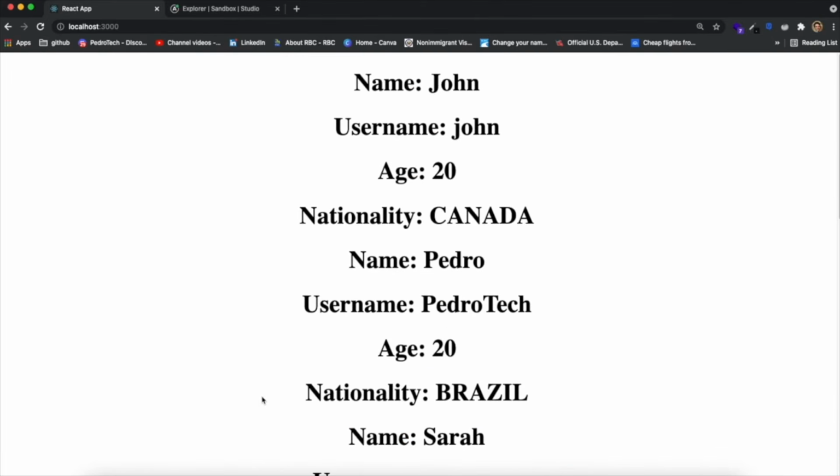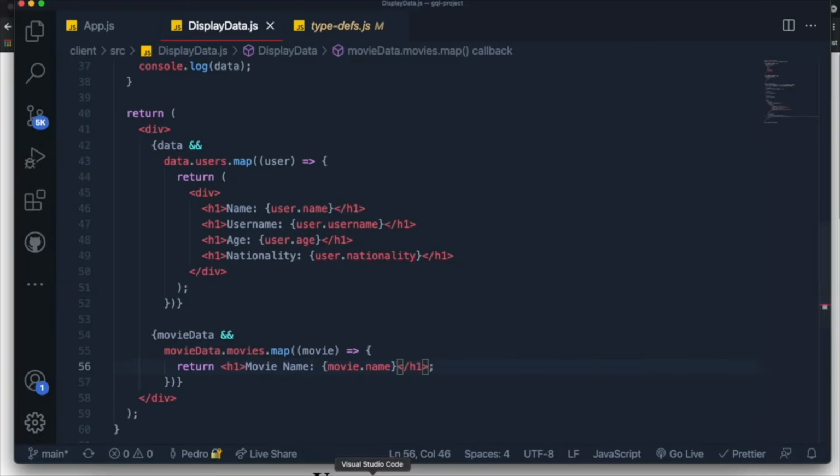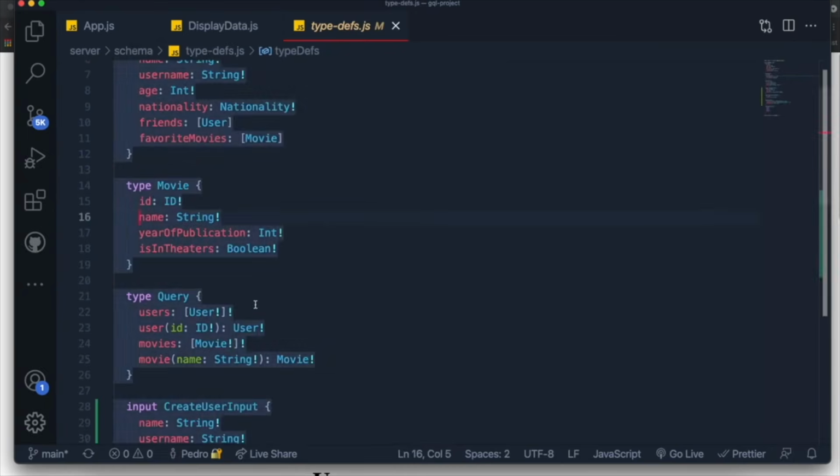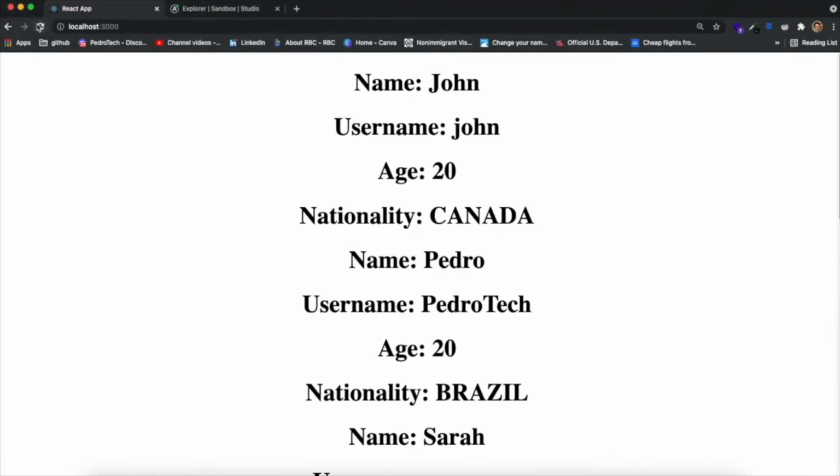Now we've done a lot of stuff. We've actually worked with just querying a list of stuff that we have in our API. How do we actually just query stuff individually? So we have these types over here, for example, where we pass an ID and we can query a specific movie or a specific user. But how do we specify and how do we actually query information based on an action, right? Because right now we're just making a query and fetching data whenever we refresh our page or our component is rendered. But how do we fetch data on command or on click?